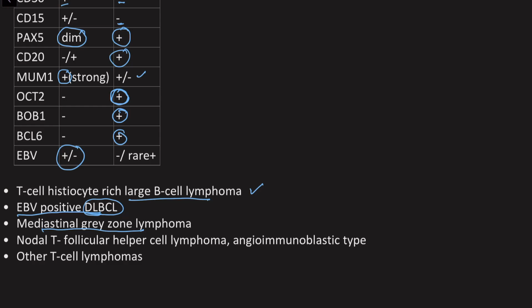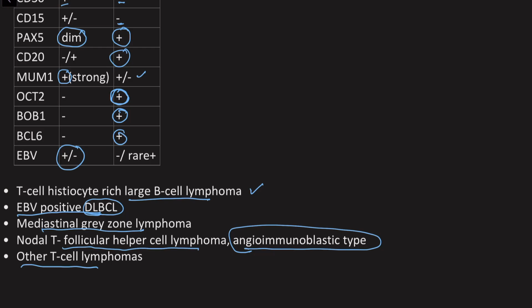Then there is nodular T follicular helper cell lymphoma, angioimmunoblastic type. So this is basically a T cell lymphoma. So here the background T cells are neoplastic, unlike the classic Hodgkin lymphoma where the background T cells are not neoplastic. So T cell gene rearrangement studies can be very helpful here as well. And there can be other T cell lymphomas like anaplastic large cell lymphoma, peripheral T cell lymphoma, which can show Hodgkin Reed-Sternberg like cells. So T cell gene rearrangement as well as clinical history, they all are very important.